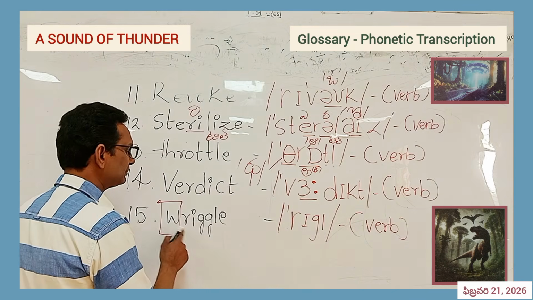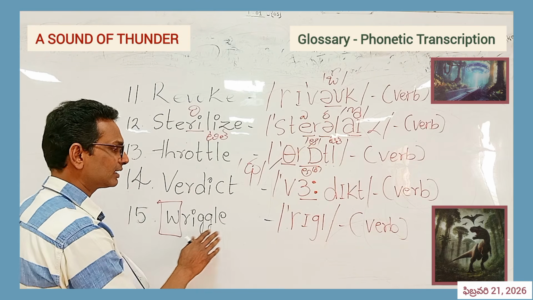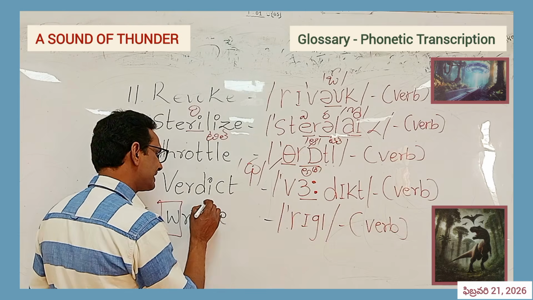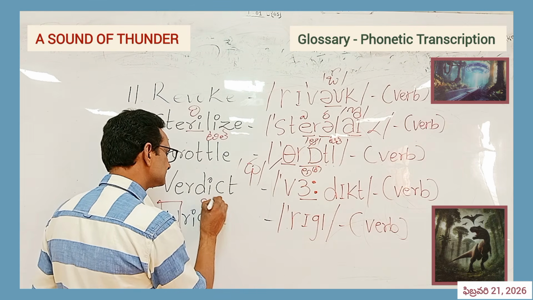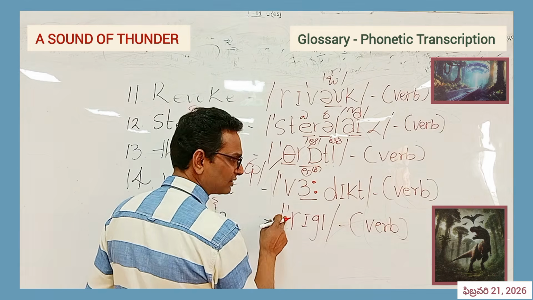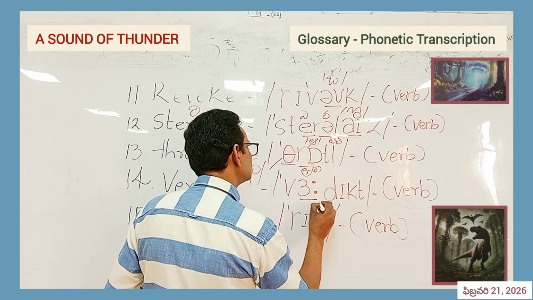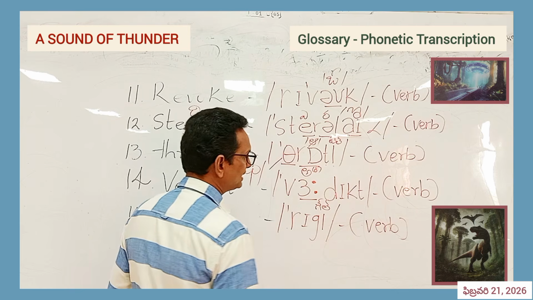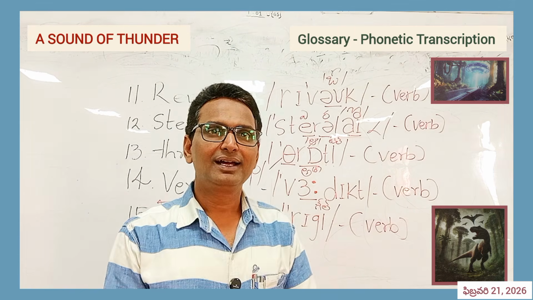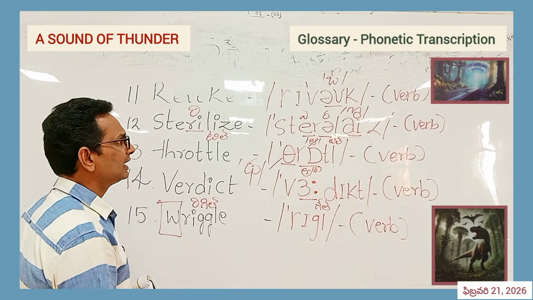The last one. Wriggle. We know that this letter goes missing. Of course, it is silent, not pronounced. Wriggle. In this, we just say wriggle. But in the phonetic transcription, stress is on the first syllable. Wriggle. Like this, you have to pronounce. Let's do the drill once.